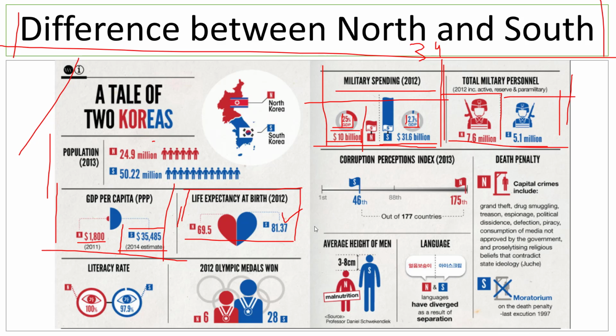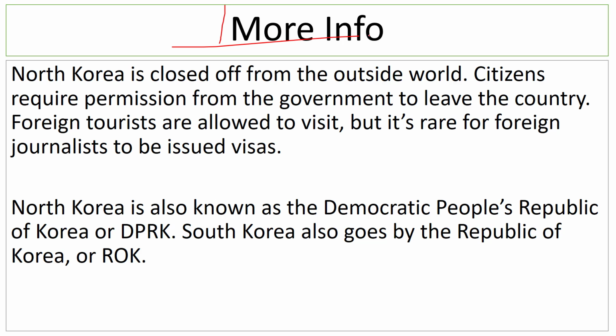And in the corruption perception index, of course, North Korea has a very pathetic ranking. It has one of the worst rankings in the world. The languages are pretty much similar, but North Korea has held on to its ancient Korean language. The language that is used in South Korea is more modernized, it's more global, and it has evolved over the years. So if you want to experience authentic Korean culture, then you should probably head towards North Korea rather than going to South Korea. Now over here we have some more info.